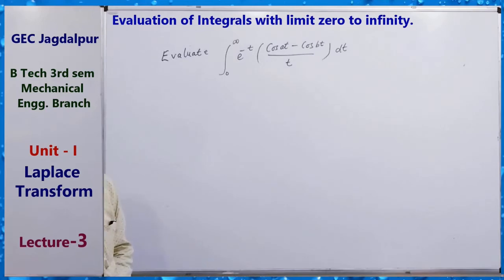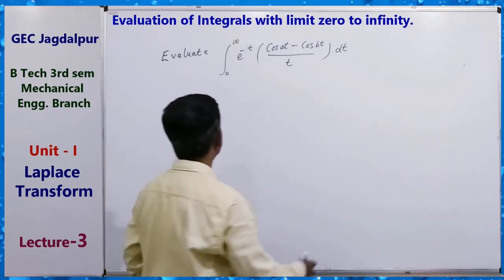Evaluate this integral by using Laplace transform.